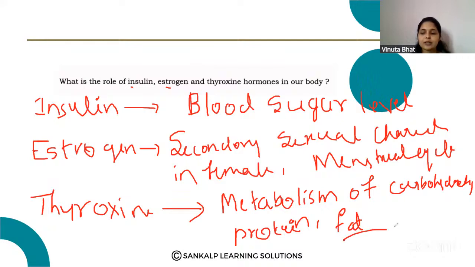So this is the function of these three hormones, very important. So for the 5-mark, 3-mark question.